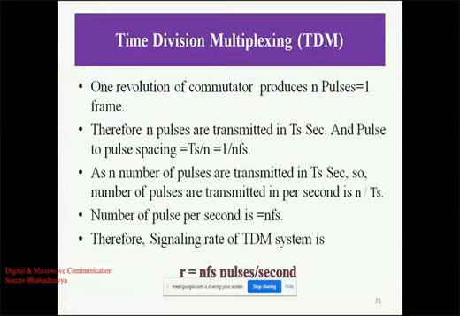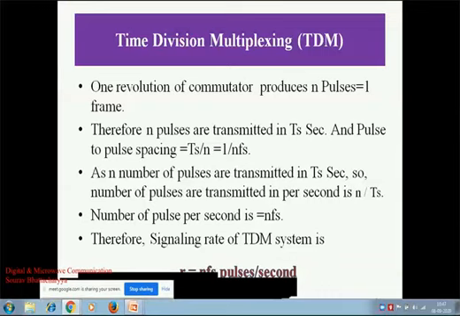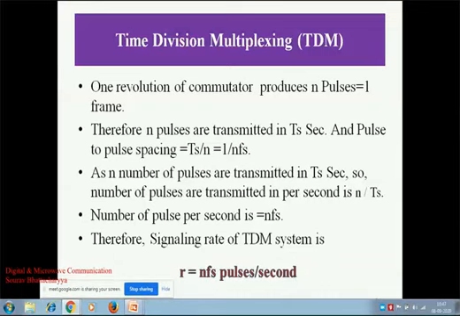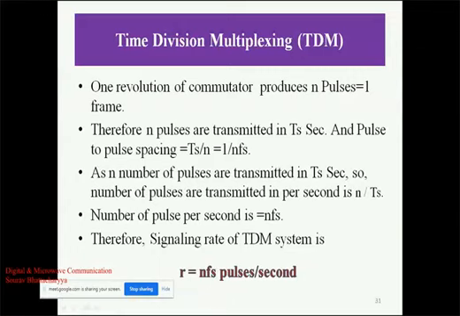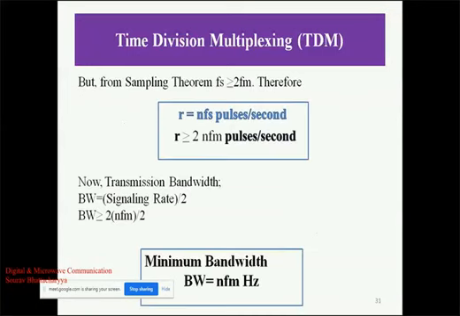And this is very important: the number of pulses required in this operation is R equals N Fs. Here R is the signaling rate, N is the number of signals, and Fs is the sampling frequency. So R equals N Fs, the number of signals multiplied by the sampling frequency. And as we have R equals N Fs, we can say Fs equals twice Fm.